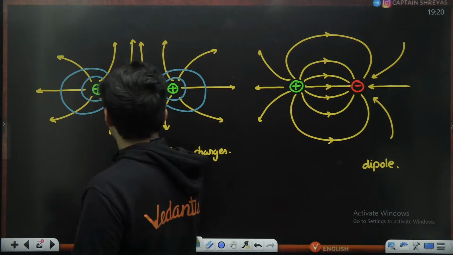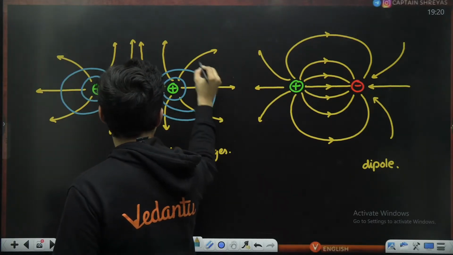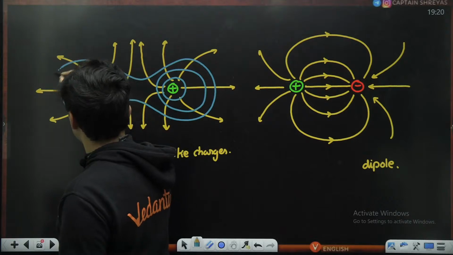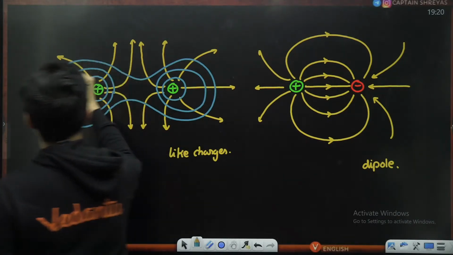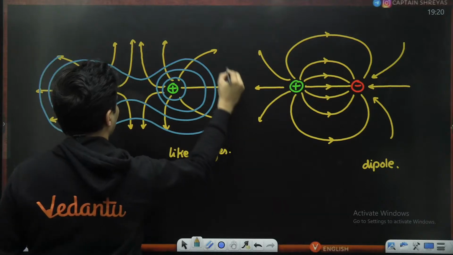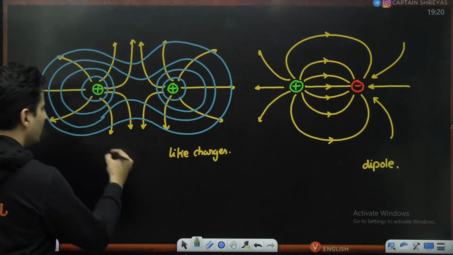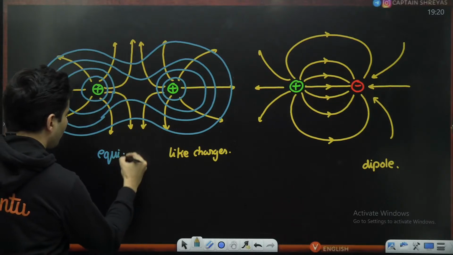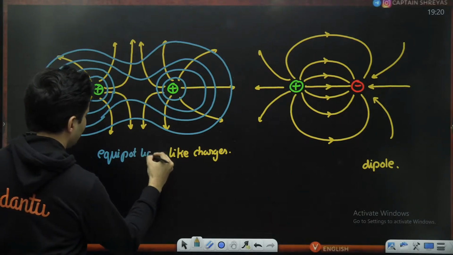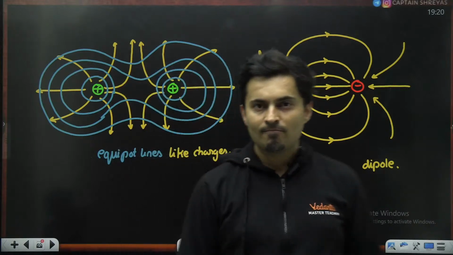And then what happens is it will merge, and that's it. Here it will merge again. This is how the equipotential lines will look like for like charges.